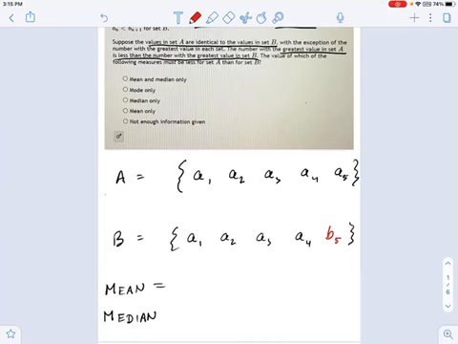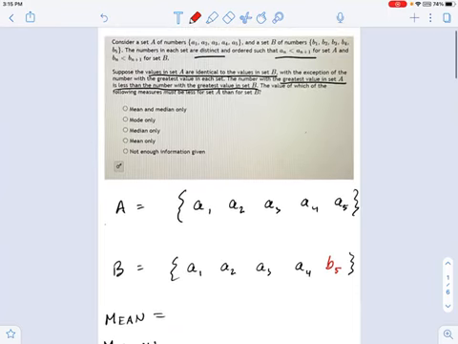This problem may look pretty complicated, and it does take some reading to get through, but once you finish reading the first and second paragraphs, what you'll realize is we're describing two sets of numbers. There's the A set and the B set, and each one is just 5 numbers long. These numbers are distinct. In other words, A1 is not equal to A2, and those aren't equal to A3, and so on. And not only are they distinct, but A1 is going to be less than A2, A2 is less than A3, A3 is less than A4, and so on.